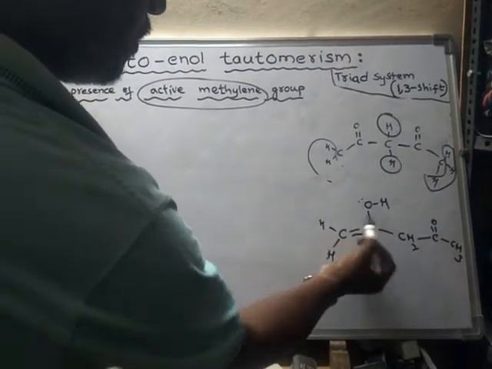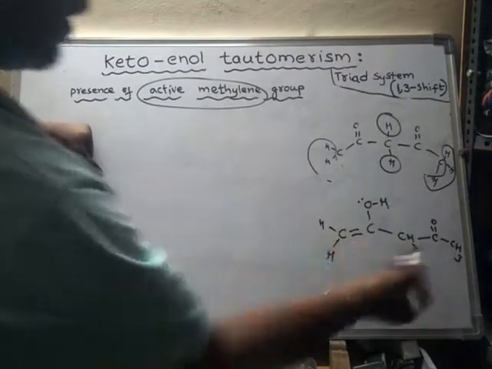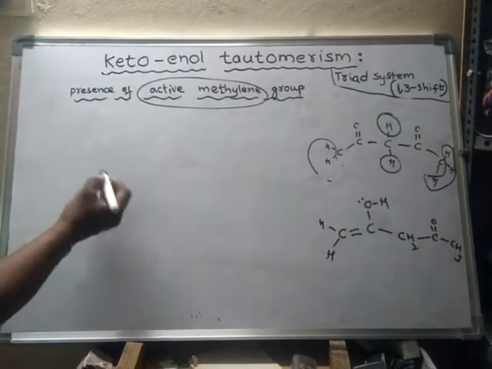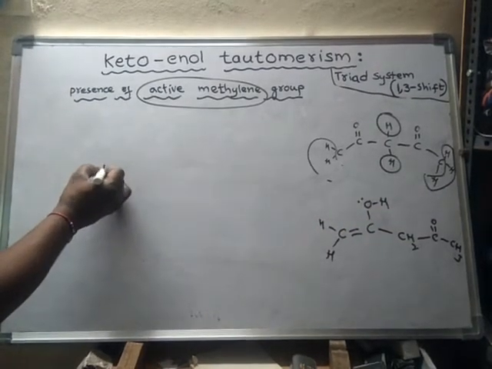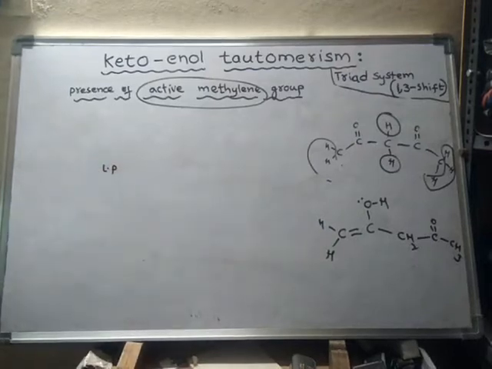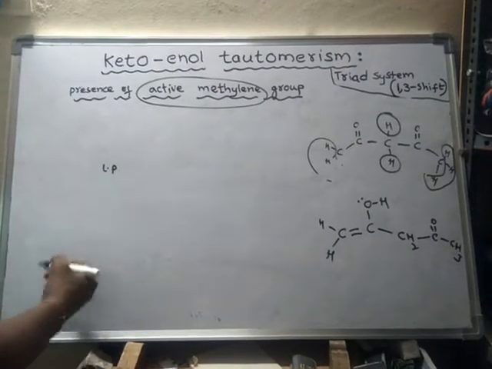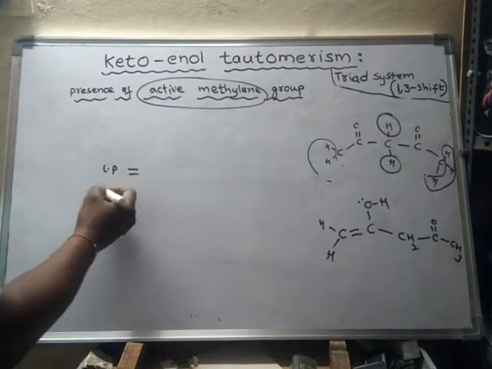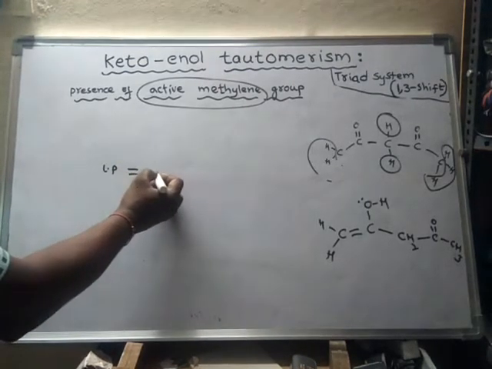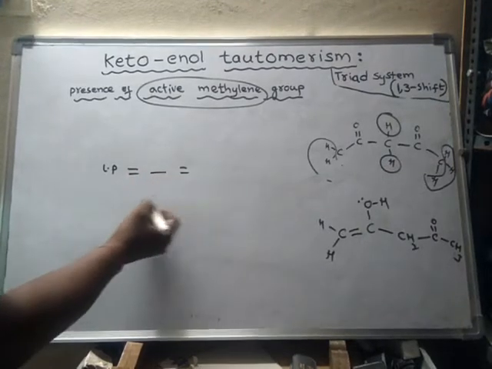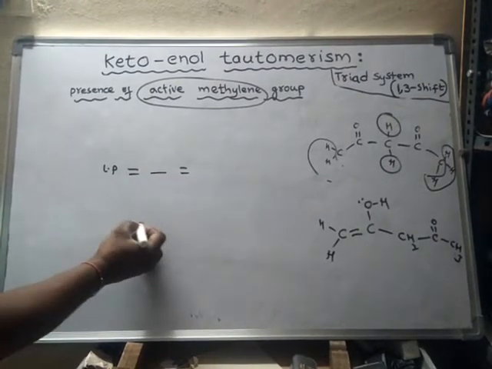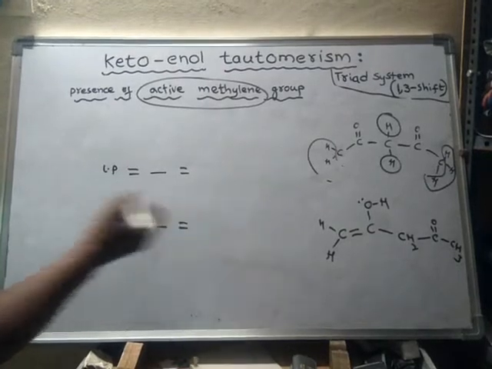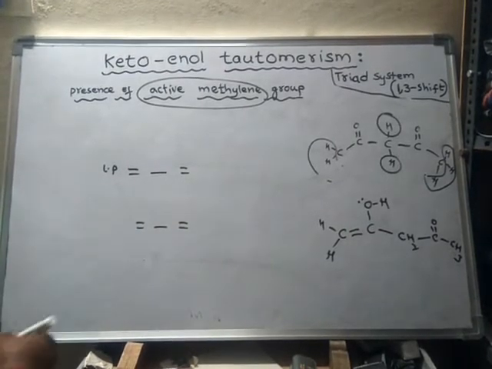Resonance is there. What is resonance? Conjugation. What is the meaning of conjugation? Conjugation means a lone pair, next a double bond: lone pair, double bond, single bond, double bond. So like this. If a double bond alternates with another double bond by a single bond, then such a system is said to be a conjugated system.